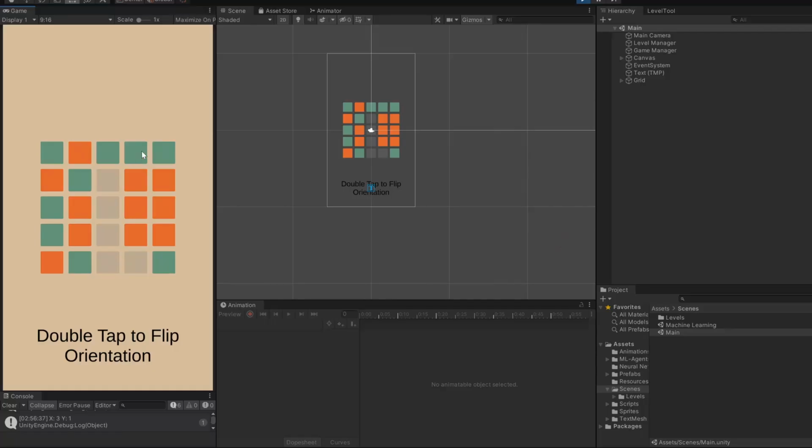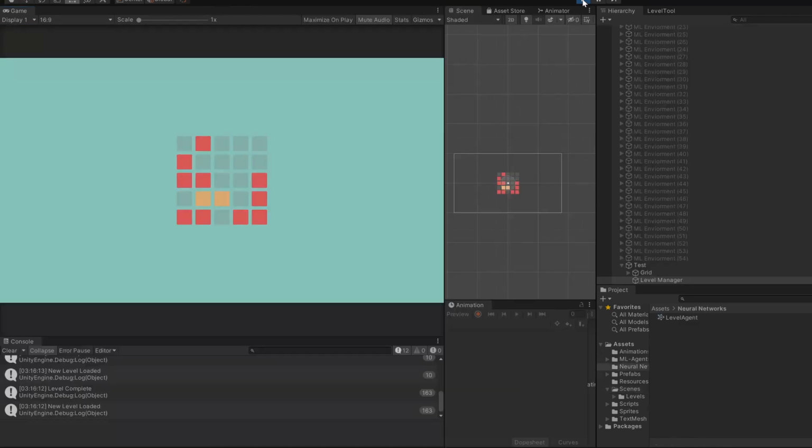Not really. First thing that I had to do was make the environment machine friendly. Let me explain what I mean by that. When a human plays the game, they wait to think and then make their decision. But a machine learning agent doesn't need this time. It can instantaneously make decisions. So I had to remove anything that caused delay between moves, like the animation playing or slowly flipping the tiles.